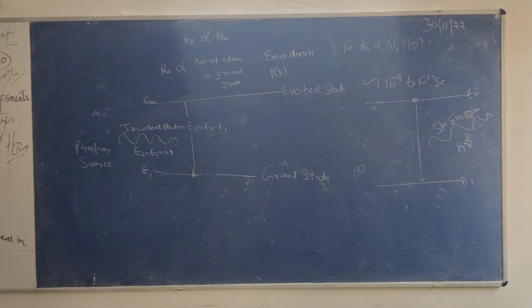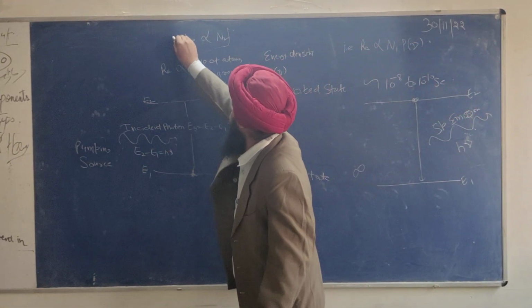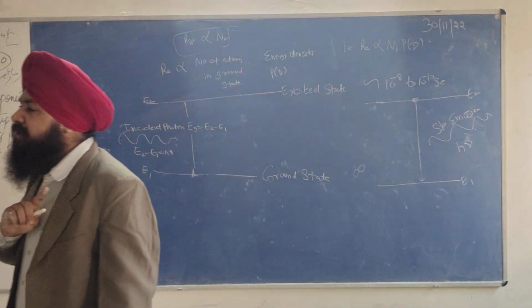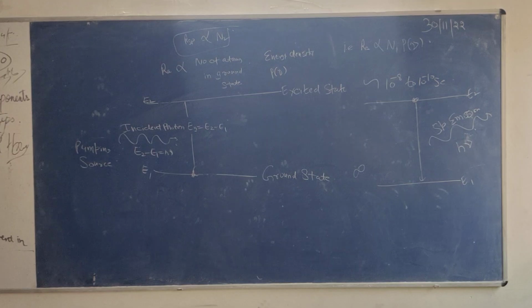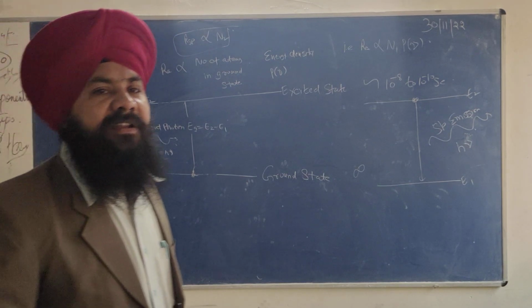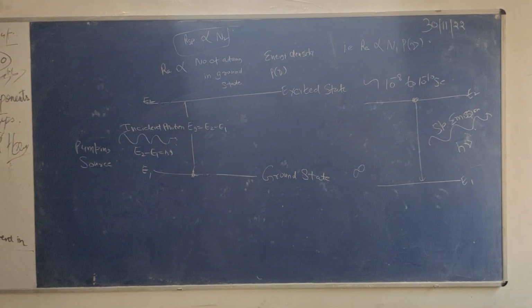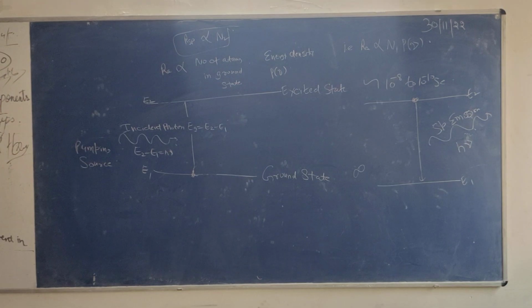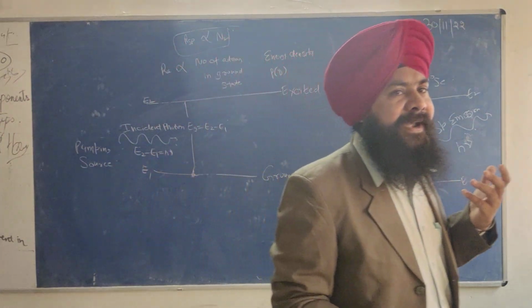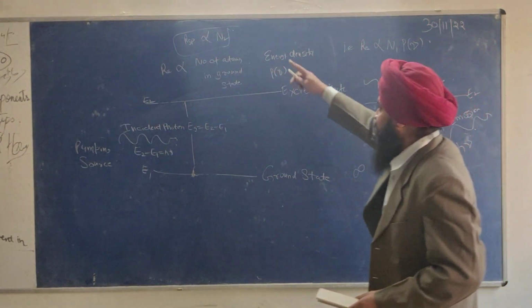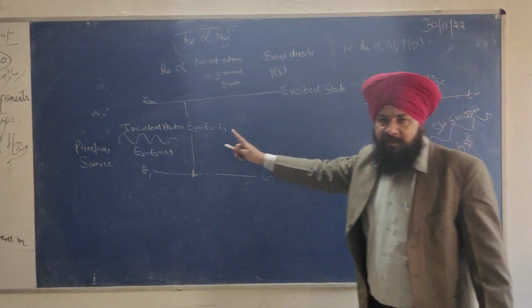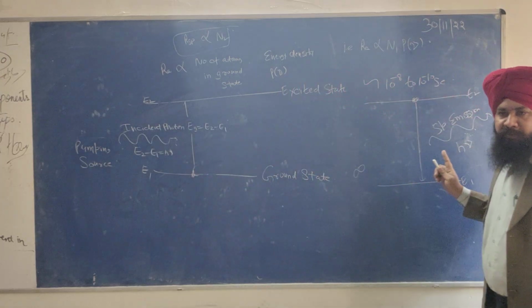Because for spontaneous emission, there is no need of energy density, no need of an external agency. The beauty of spontaneous emission is that it works in its own independent way. It does not require any external help. So till now, these are the scientific equations which are responsible for absorption and spontaneous emission.